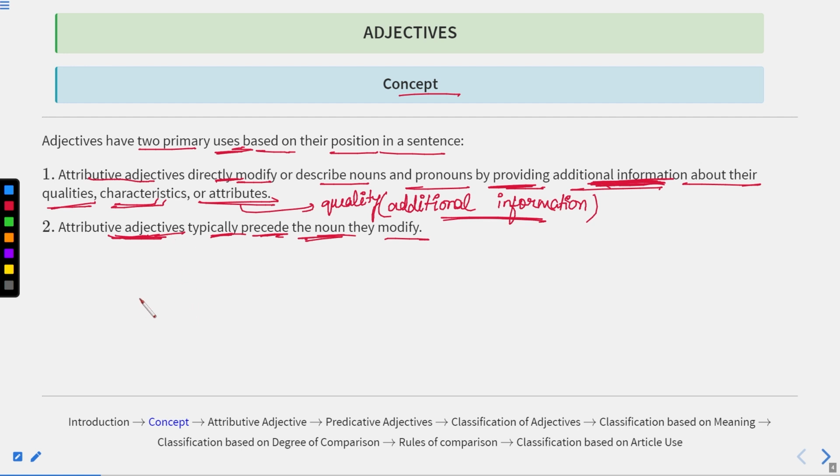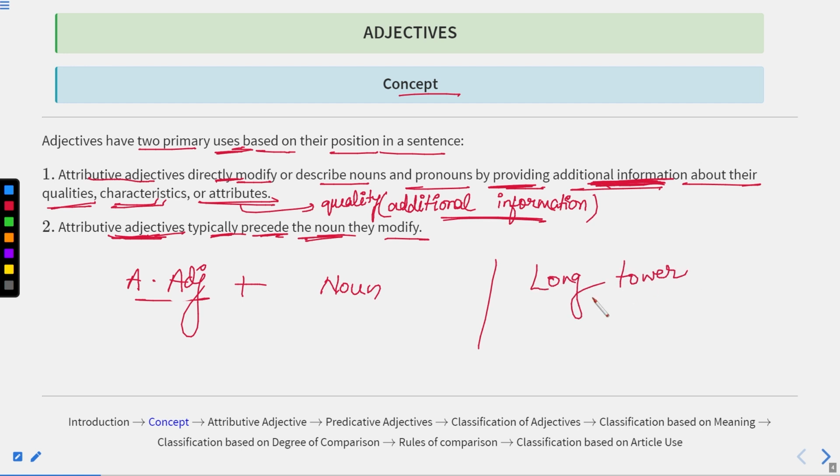It means first the attributive adjective will come, and after that the noun will come. For example, long tower. Now long is an adjective, whereas tower is a noun.